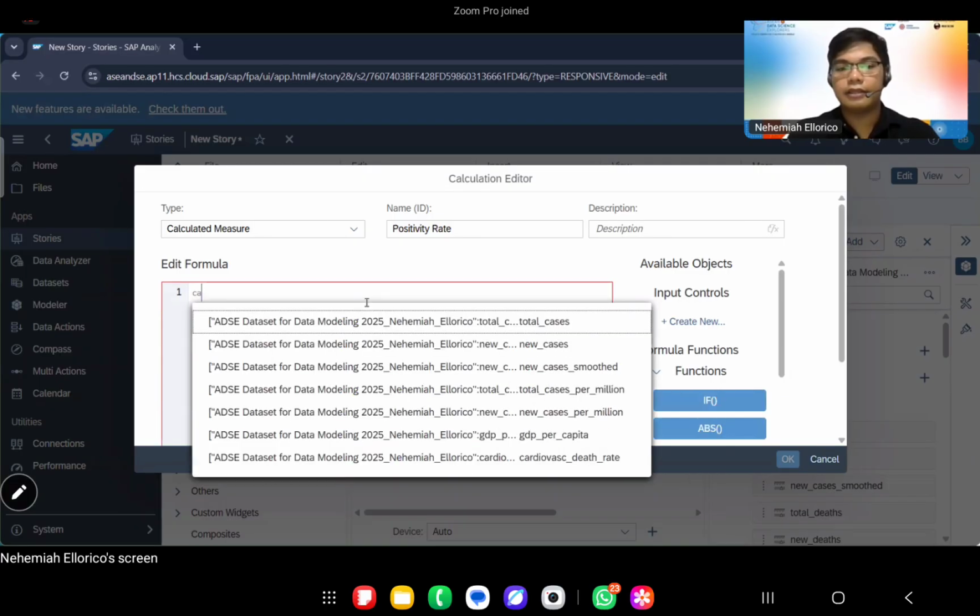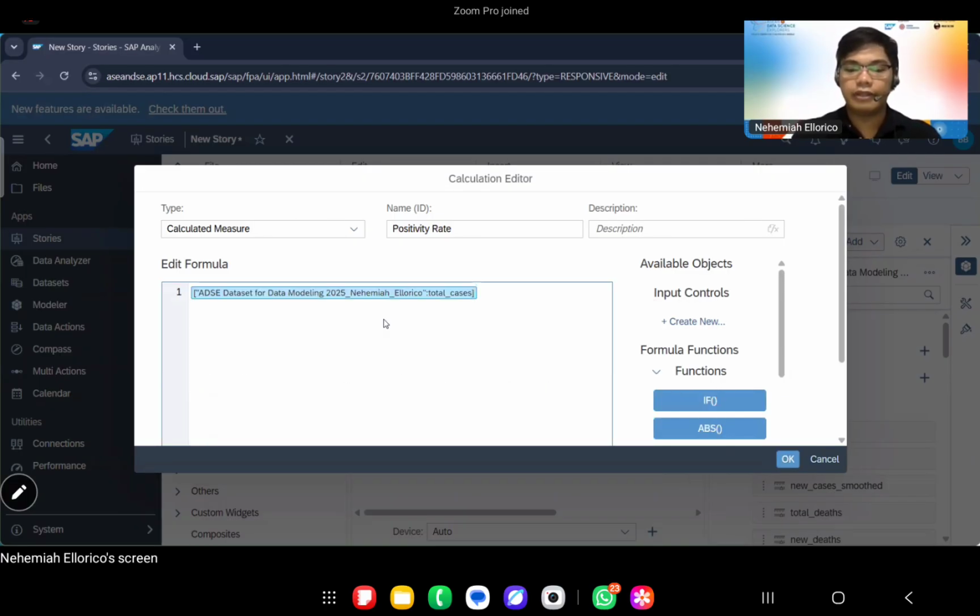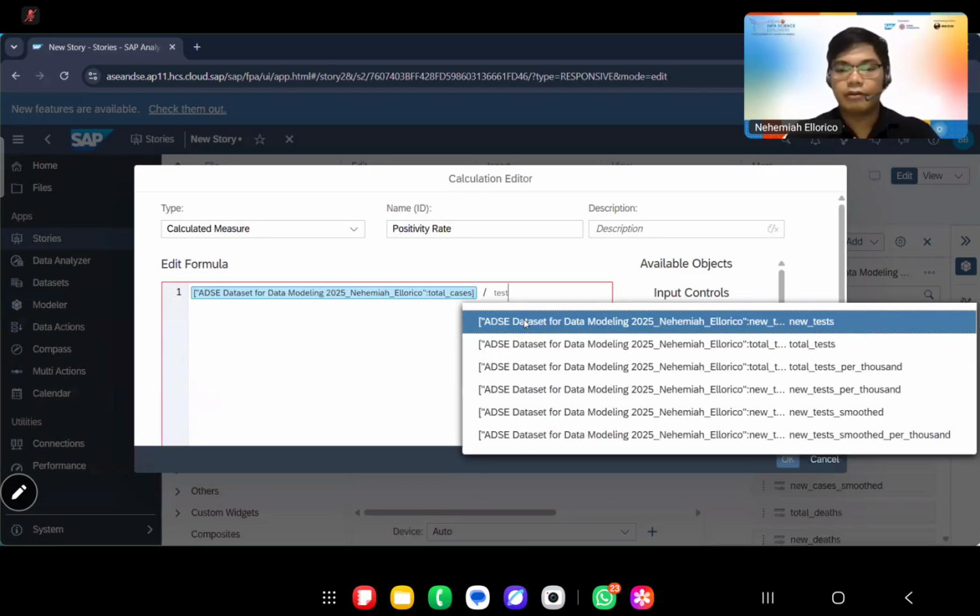Let's say cases divided by tests, right?